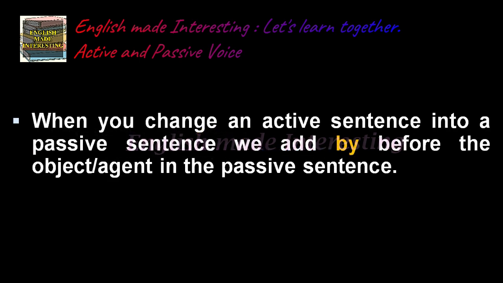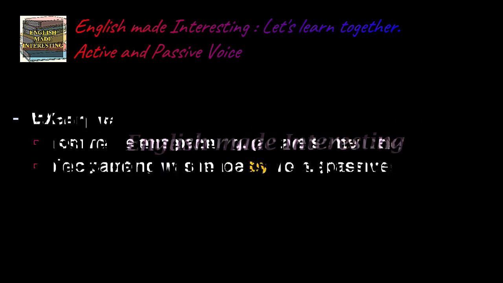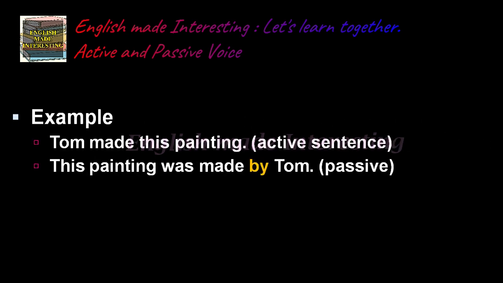When you change an active sentence into a passive sentence, we add by before the object or agent in the passive sentence. It is changed by the introduction of by. Example, Tom made this painting. It is in the active form. This painting was made by Tom. It becomes the passive form.